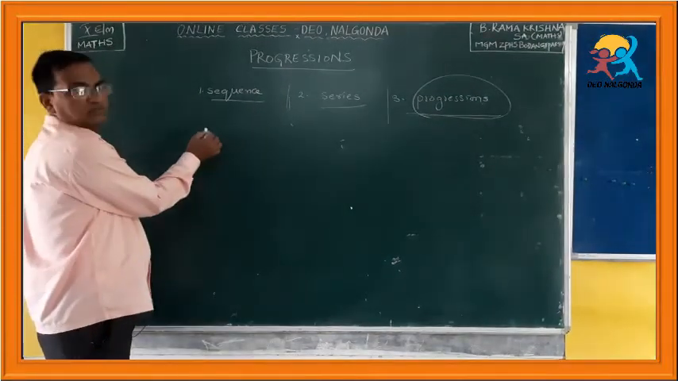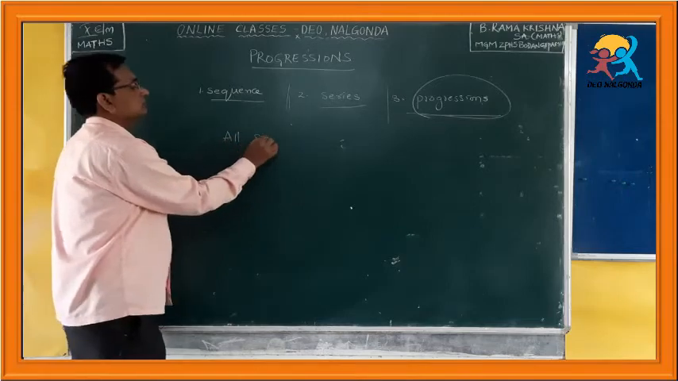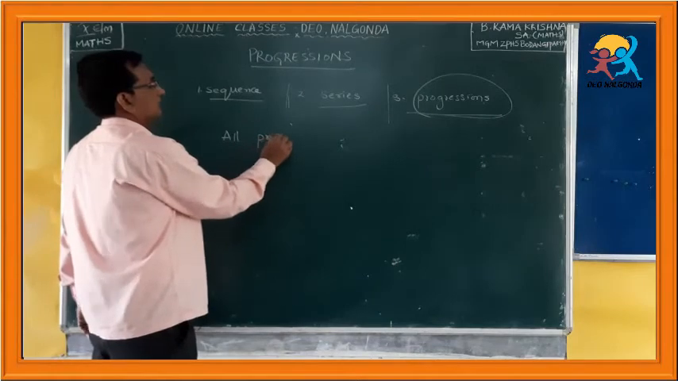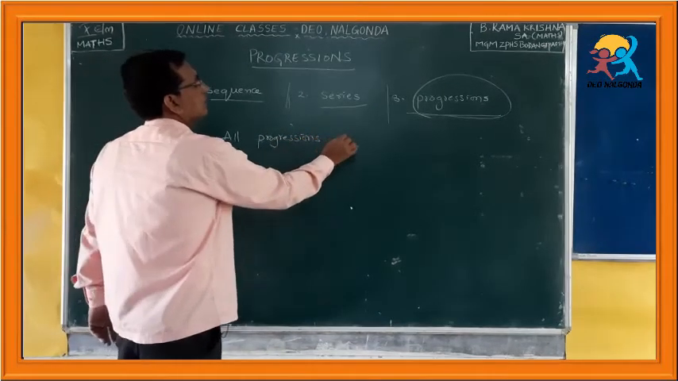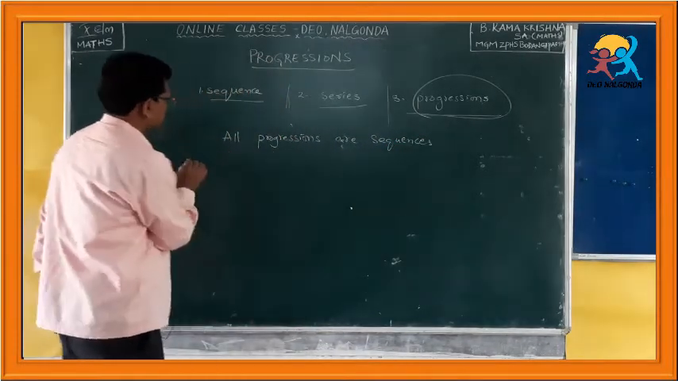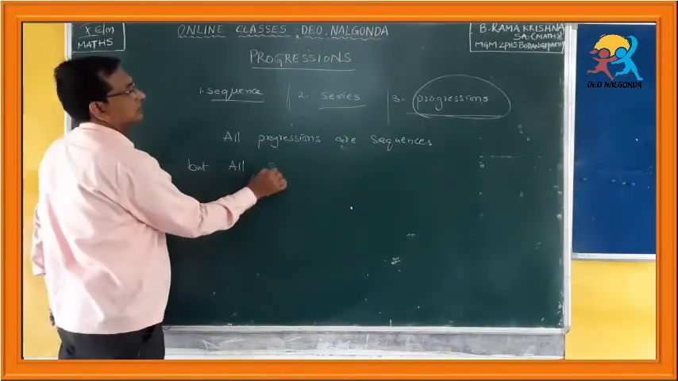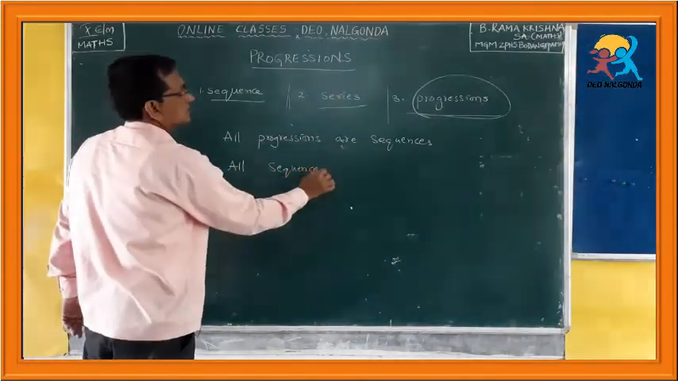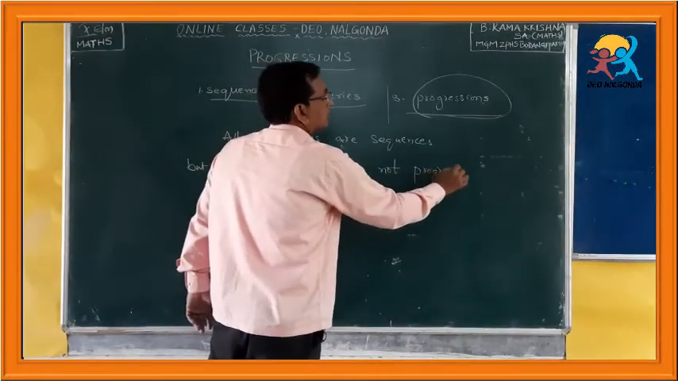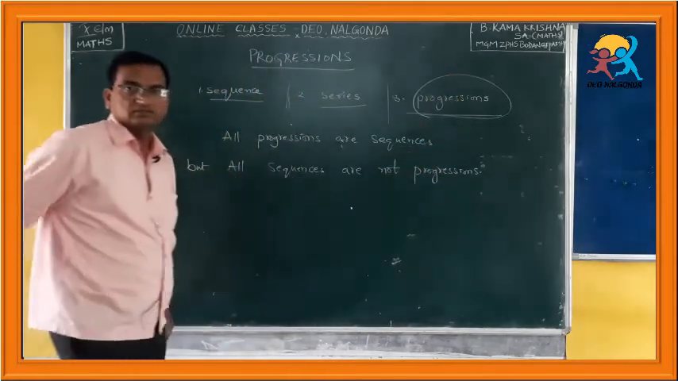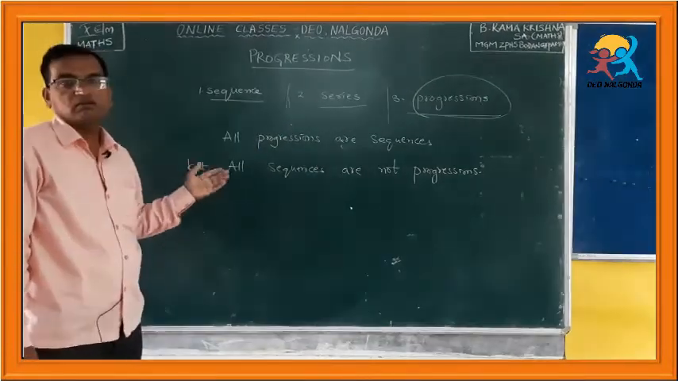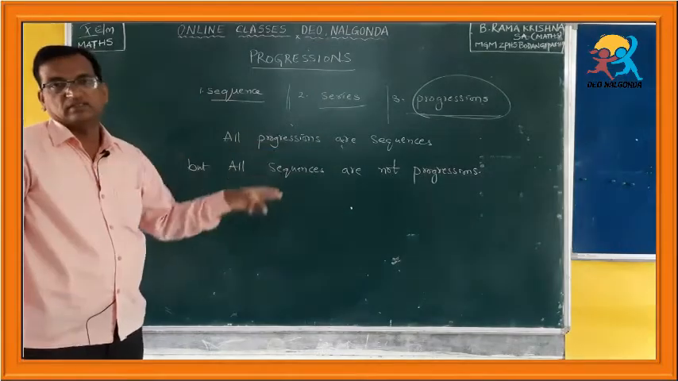So, we can say like this, a universal statement: all progressions are sequences, but all sequences are not progressions. You can universally state these things. All progressions are sequences, whereas all sequences are not progressions.